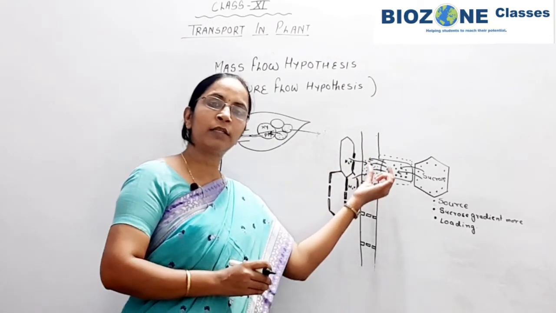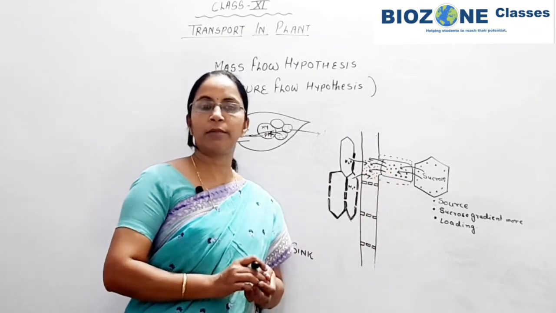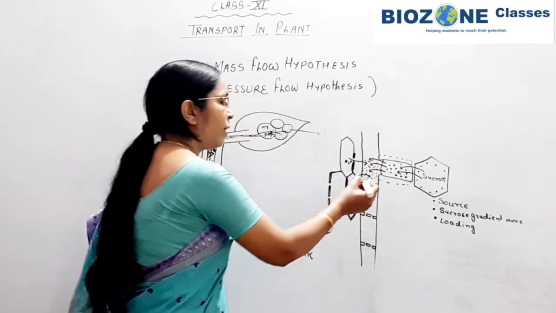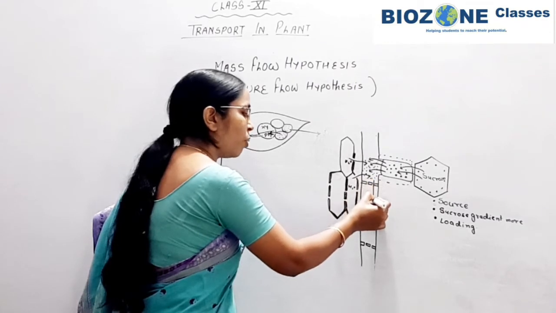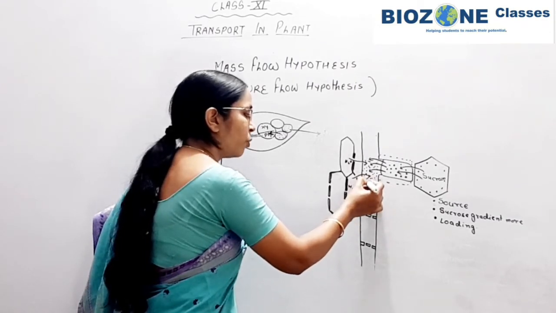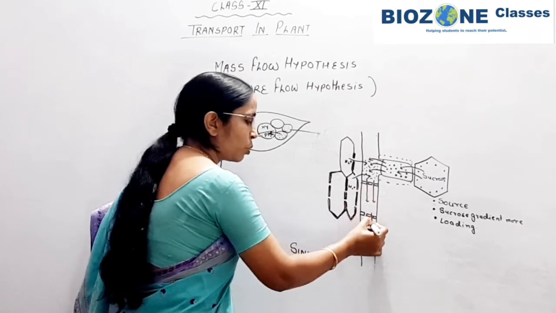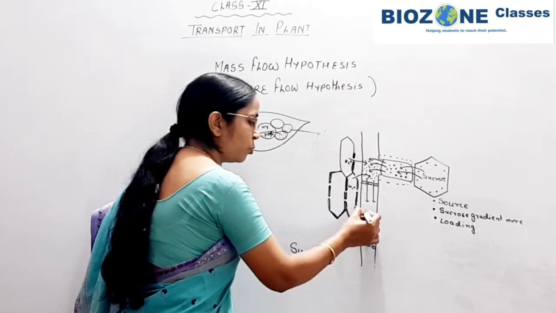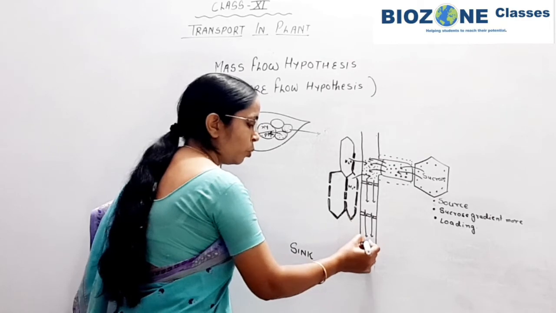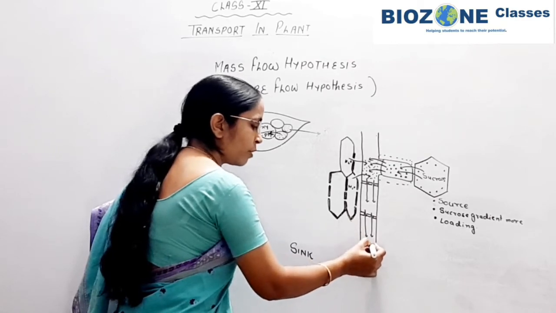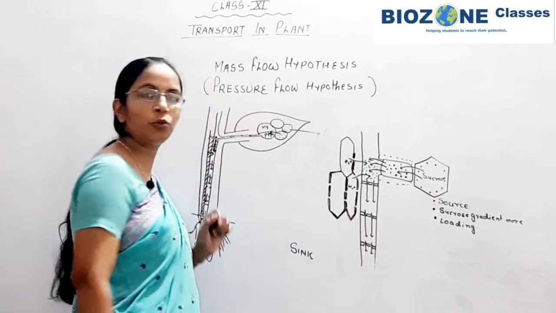Because of that the sucrose concentration slightly decreases, and then with mass flow or pressure flow, a kind of pressure is raised here, and the sucrose molecules start to move towards the root or towards the sink with the help of this sieve tube element.